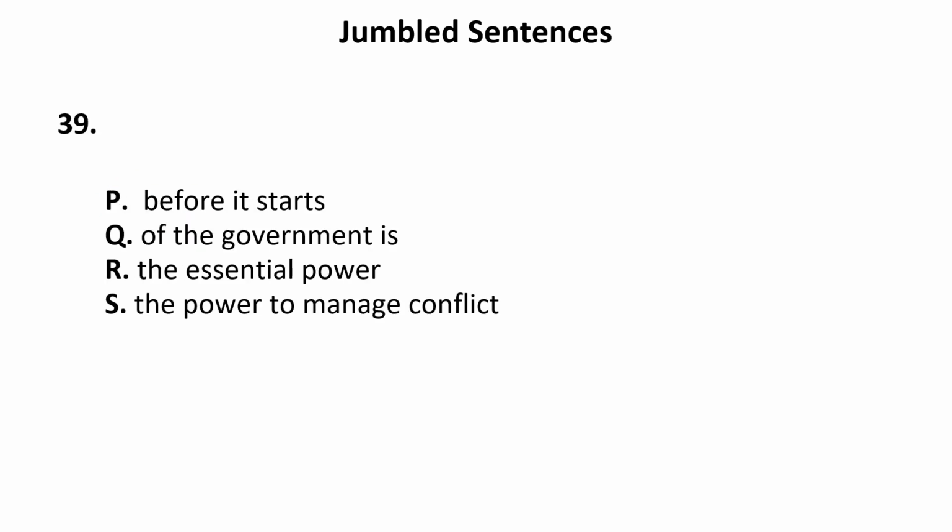Before it starts, of the government is the essential part, the part to manage conflict. Now, if I begin the sentence with "before" or "of", it is not possible. It can be the essential part or the part to manage conflict. So now let us take R or S as the first sentence. The essential part of the government is the part to manage conflict before it starts.